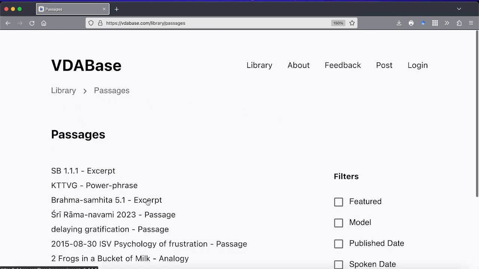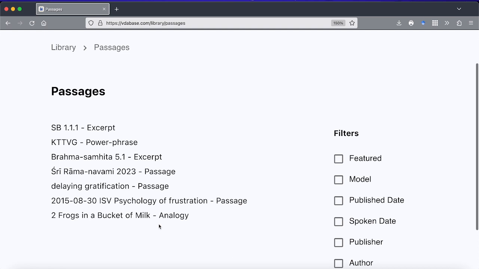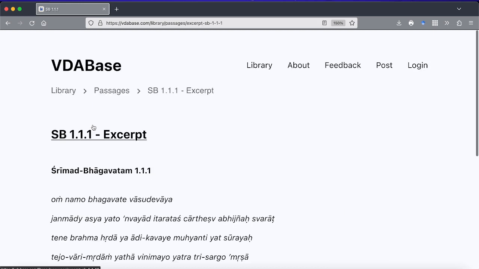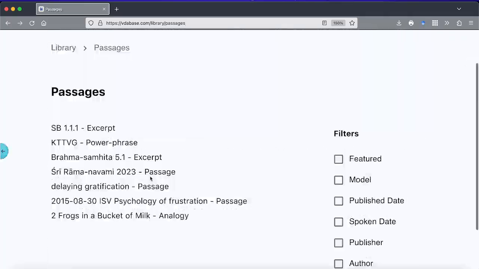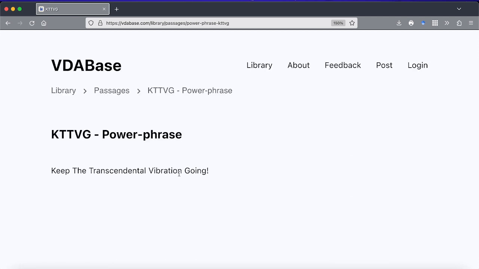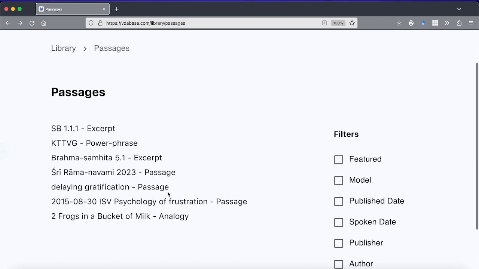Now, passages are other artifacts, and these are mainly user posted. These include analogies, stories, excerpts, quotes, any kind of other artifact that's not a book or a transcript, and usually will go in here. So these are some that we have posted on our own. This is an excerpt of the first verse of Bhagavatam, which is just copy pasted. We have some power phrases, for example, keep the transcendental vibration going.